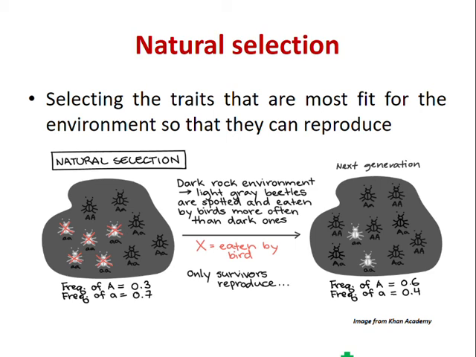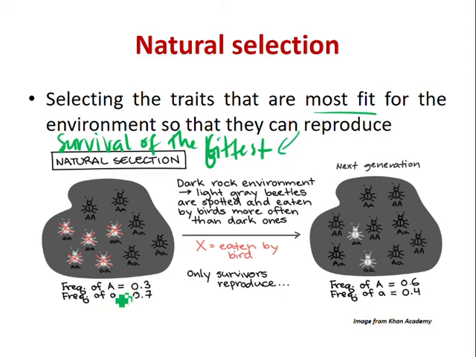So again, this is what we mean by, you've heard this a lot of times, survival of the fittest. Why does it survive? Because it is fit. Why can it be fit? Something about its genetic composition allows it to be the fittest. So if that allele helps it survive, then that allele will increase in the next generation because it will be passed on to the offspring. But if the allele reduces fitness, its frequency tends to drop from one generation to the next. Again, selecting the traits that are most fit. That's survival of the fittest.